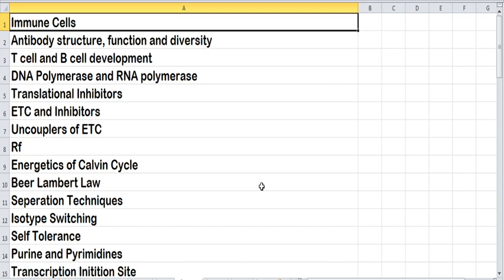Or else, if you haven't even started the preparation, if your preparation level is 0, you can use this particular list to prepare notes only for these topics. It hardly has 60 topics only. So first, study cells of the immune system.